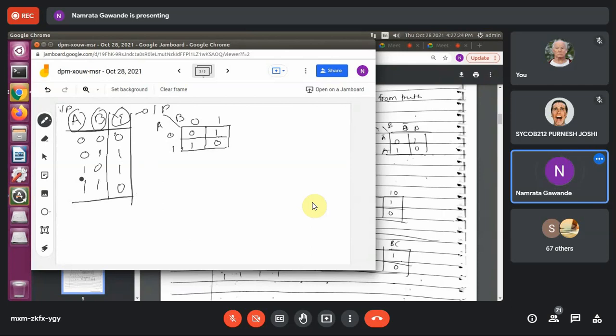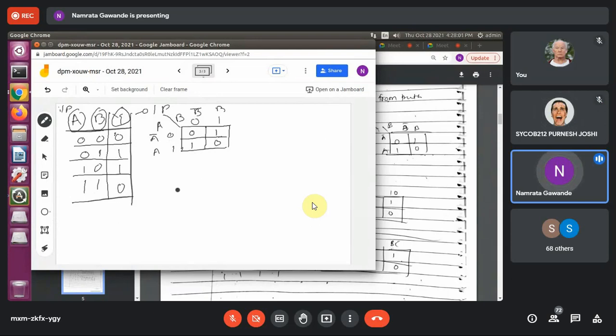Fine. You got this, students? 2 variable K map from truth table. Yes or no? Yes, actually ma'am. This is A bar, A, B bar, B. But we are just representing these terms, 0 0. So this cell 0 1, what is the output for 0 1? Simply I am converting the truth table into K-map structure. 0, 1, 1, 0.